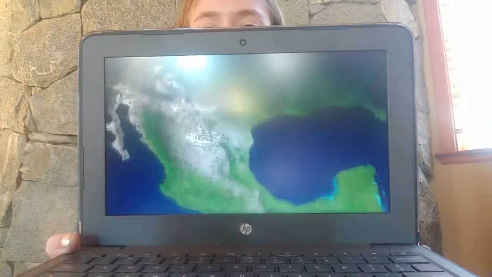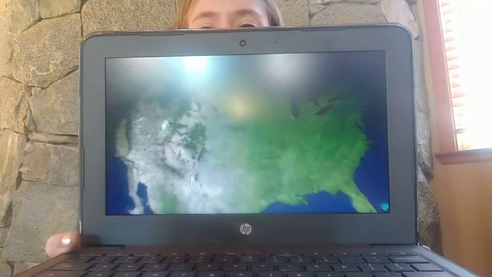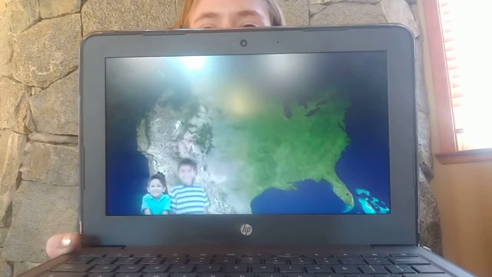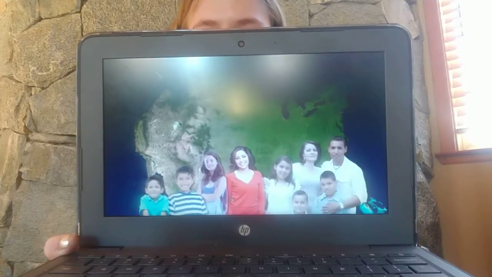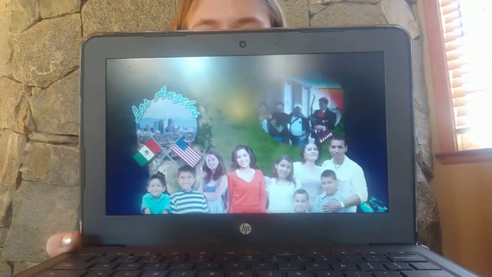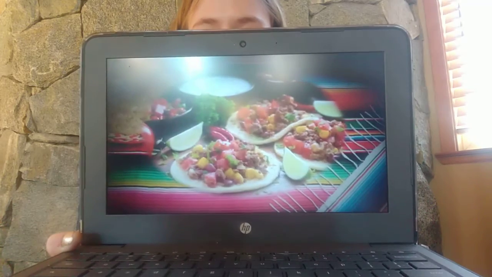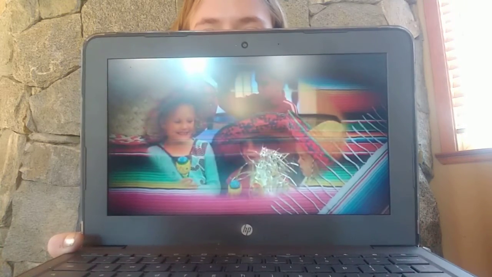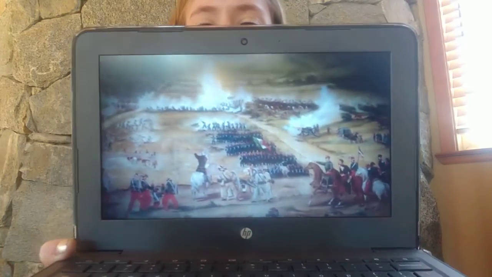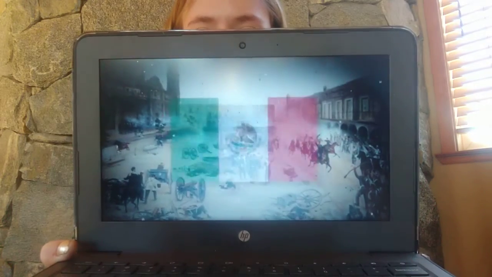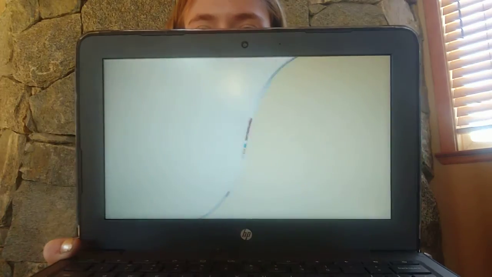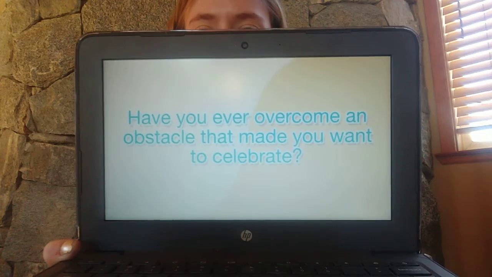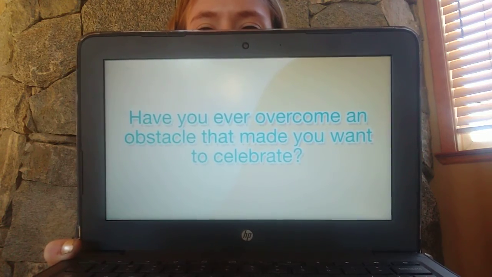Today, Cinco de Mayo is celebrated more in the U.S. than it is in Mexico, especially in areas with large Mexican-American populations, like Los Angeles and Chicago. It is celebrated with Mexican food, mariachi music, dancing, and other special customs. Cinco de Mayo honors the strength and courage of the Mexican people at the Battle of Puebla, and a victory that seemed impossible. Have you ever overcome an obstacle that made you want to celebrate?